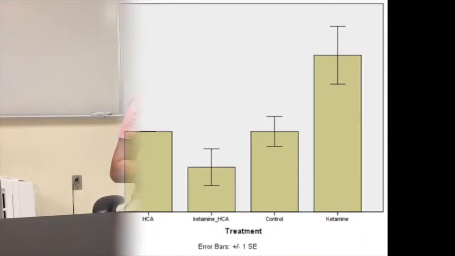The graph above demonstrates the comparison between treatment groups and total distance traveled in the open field test. To test this, we performed a one-way ANOVA that demonstrated a statistical significance between the treatments and the total distance traveled by each rat in the open field test.